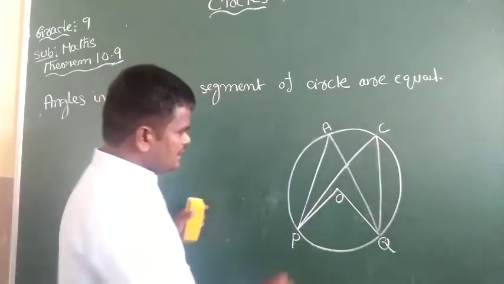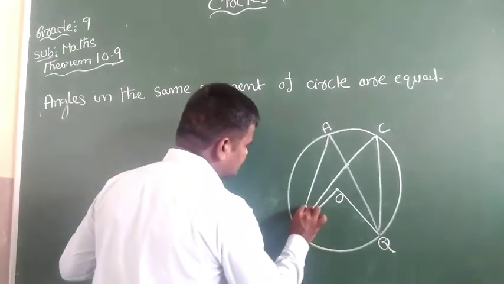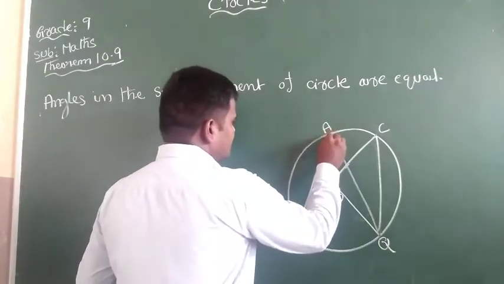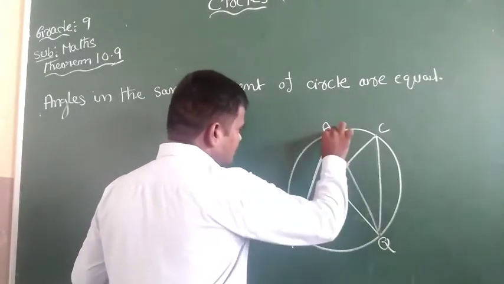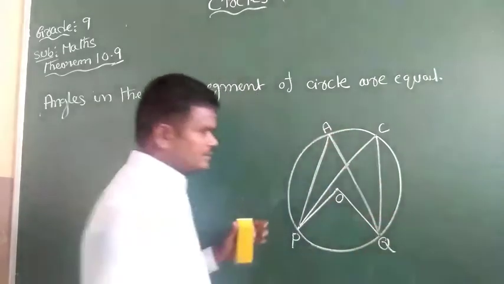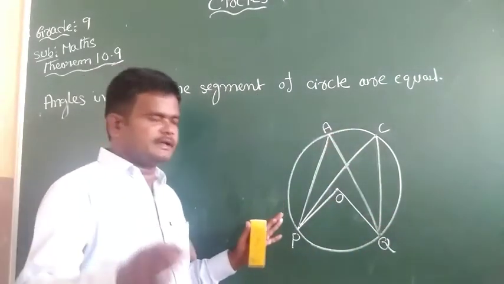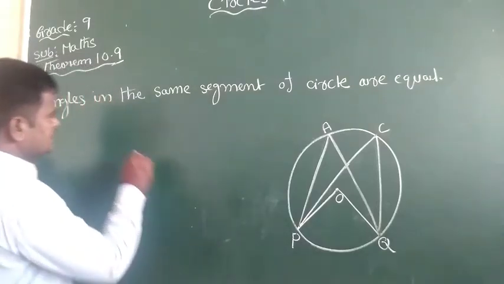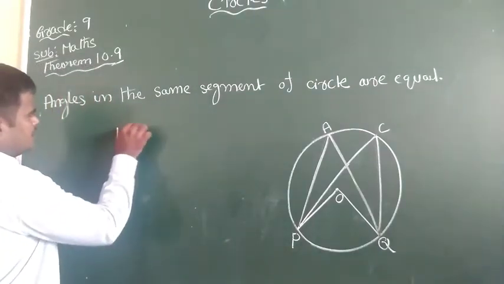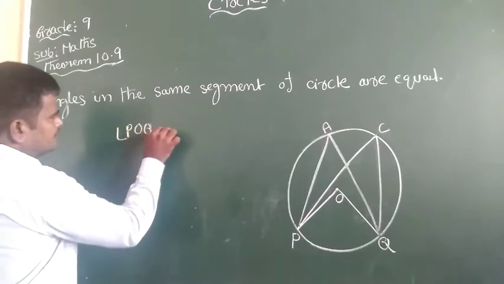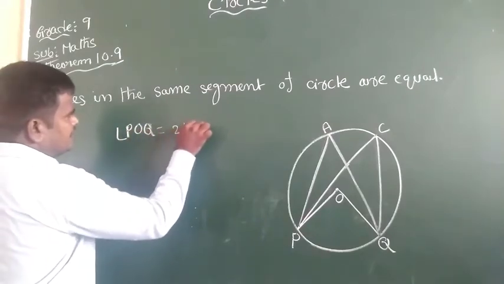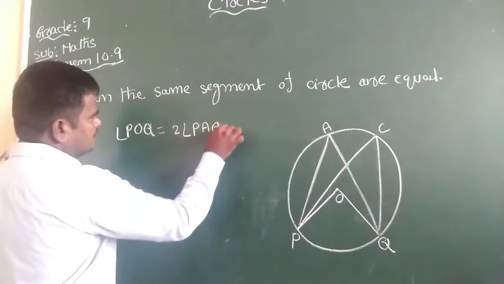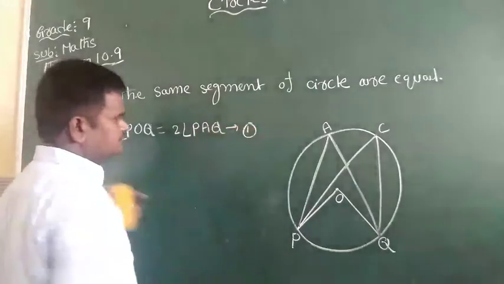No need to write the proof, I am just explaining. According to theorem 10.8, angle POQ equals 2 times angle PAQ. This is equation number 1.